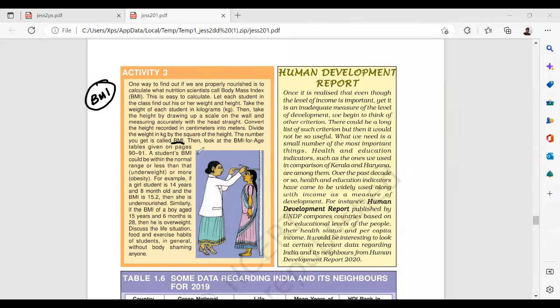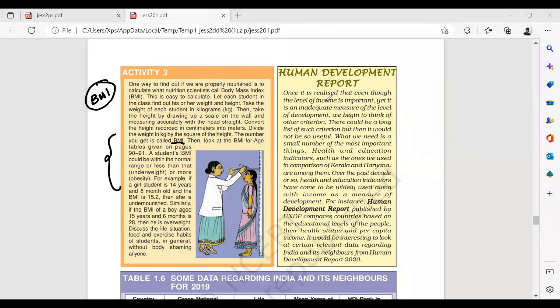Look at the BMI for age tables. Definitely this will change. You all know how to calculate the body mass index. You draw with the scale, check your height, check your weight. Just as you divide income by population, in the same way you divide the body weight by height. So the body mass index shows, per height, what body mass you hold, and how much it has to be in the range.